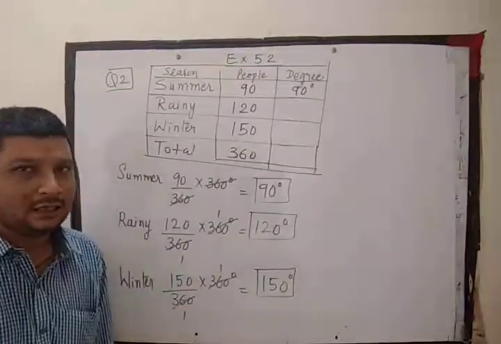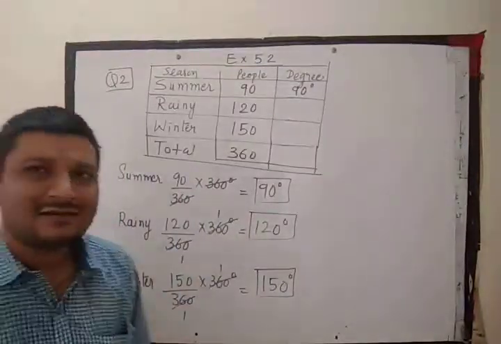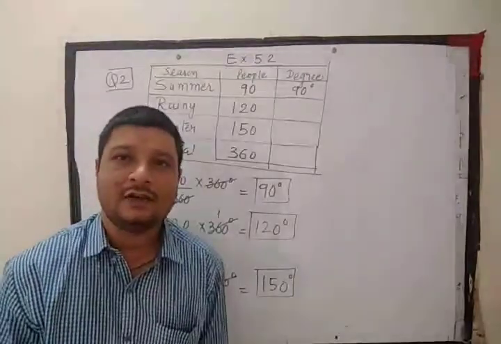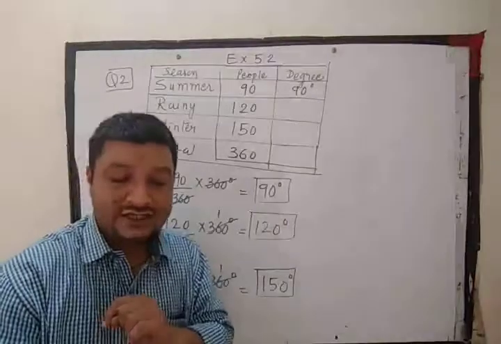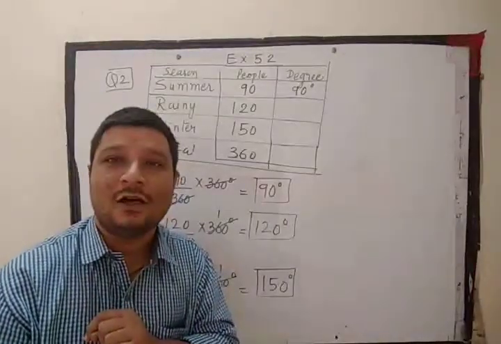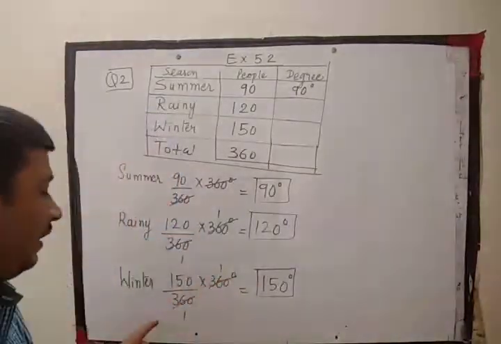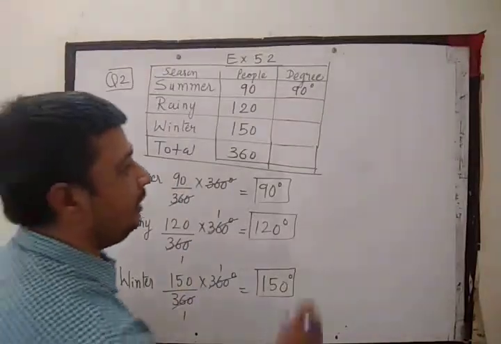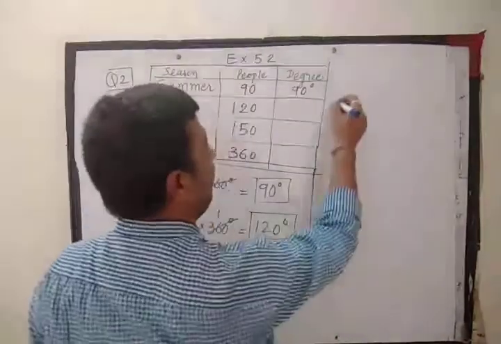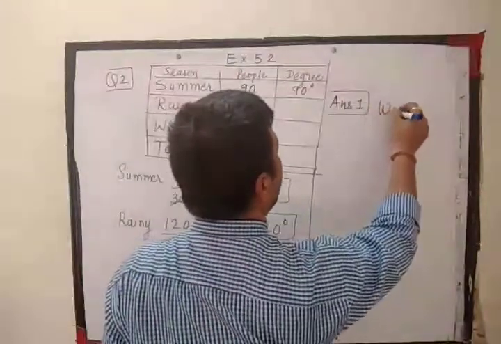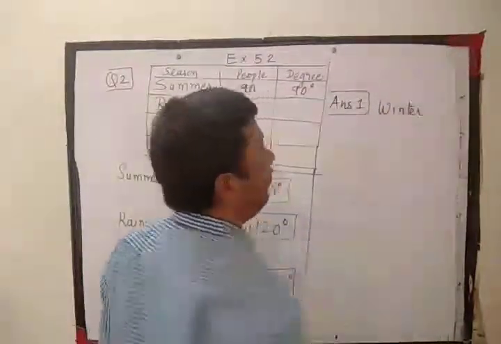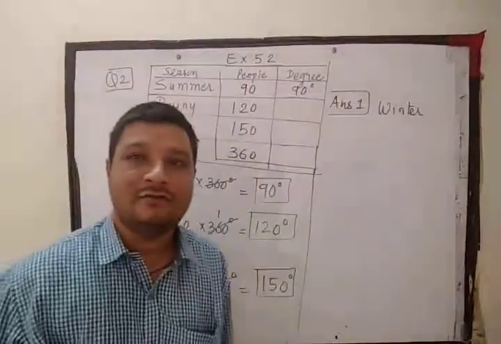Now based on this, three questions are asked. The first question: which season got the most votes? तो कौन सी सीजन को सबसे ज्यादा वोट मिले हैं? The answer will be winter. Most of the people like winter season.